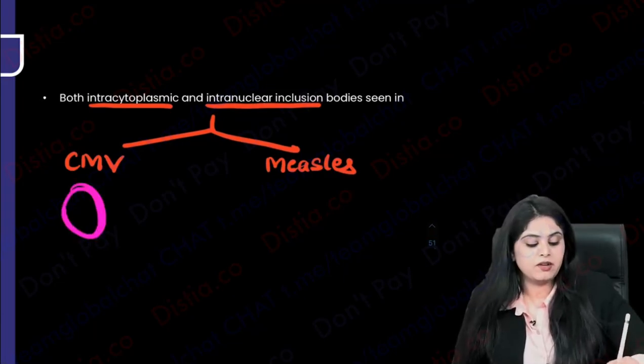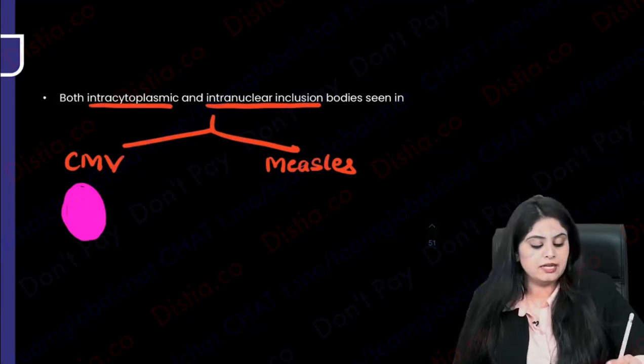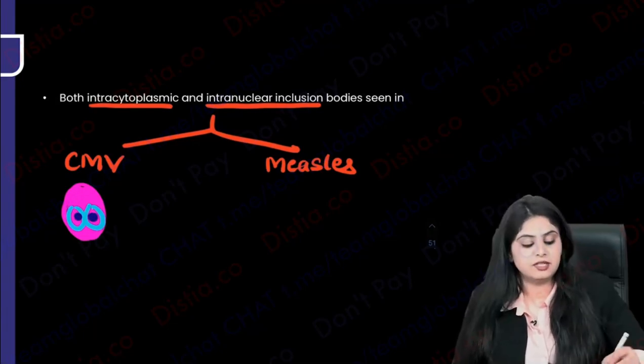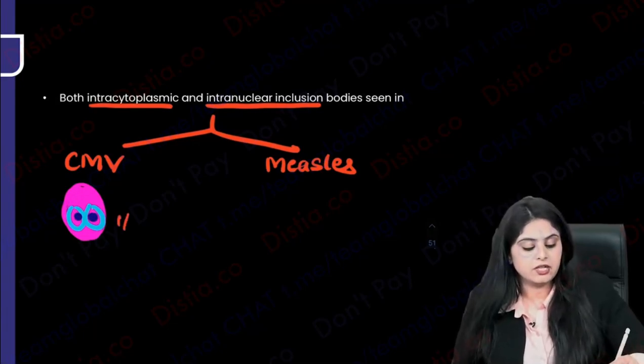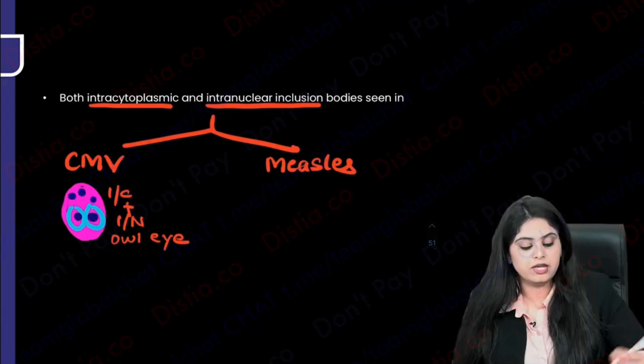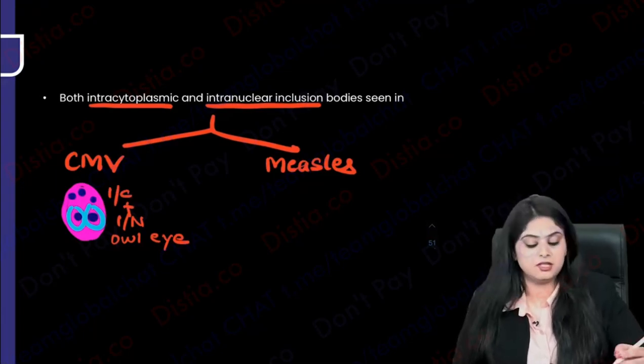See, cytomegalovirus, I think by now, even without reading virology, all of you know that cytomegalovirus shows you the very, very famous owl eye inclusions, right? So you all have heard intranuclear owl eye, but today I'm telling you that it also shows you intracytoplasmic inclusions. It shows you intranuclear and intracytoplasmic inclusions.